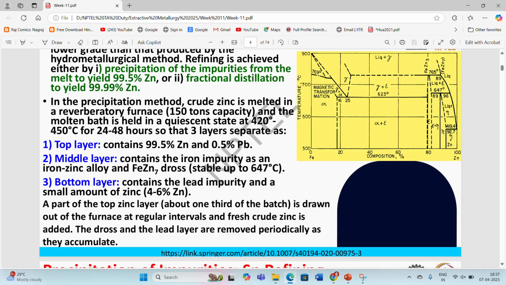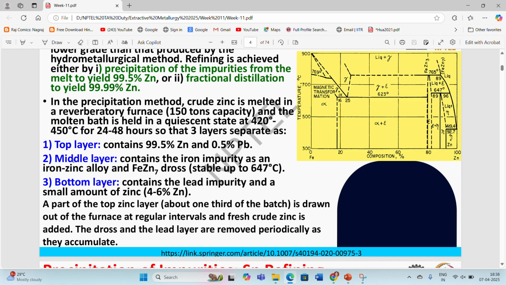While the middle layer will contain the iron impurities as an iron-zinc alloy and Zn7 dross, which is stable up to a temperature of around 647 degrees Celsius. As of now, we are holding it at around 420 to 450 degrees Celsius, so it is not going to melt. It will form the dross and separate out in the middle layer. In the bottom layer, we will find some lead impurities and a small amount of zinc; around 4 to 6% zinc is going to be lost during this process.